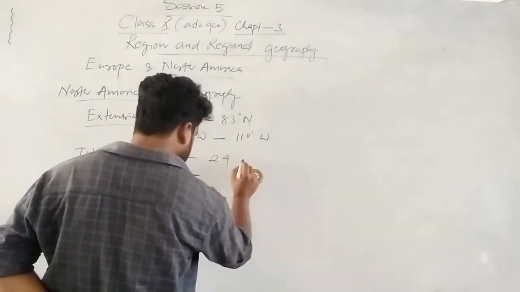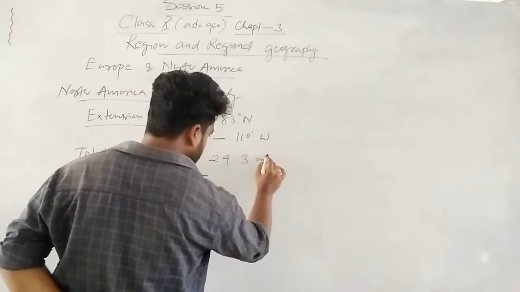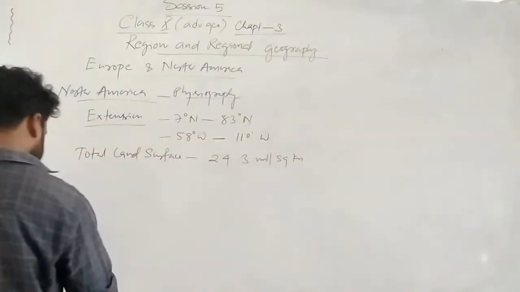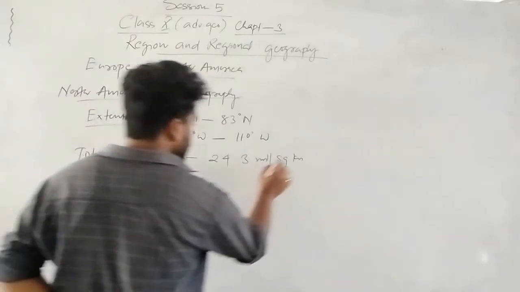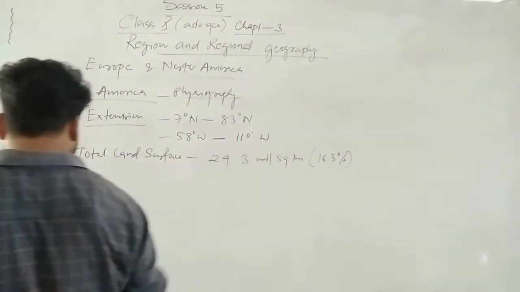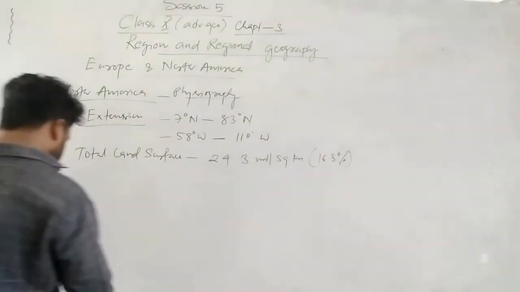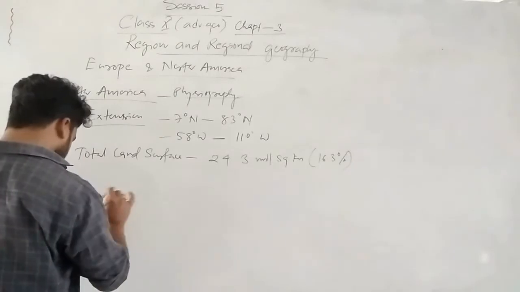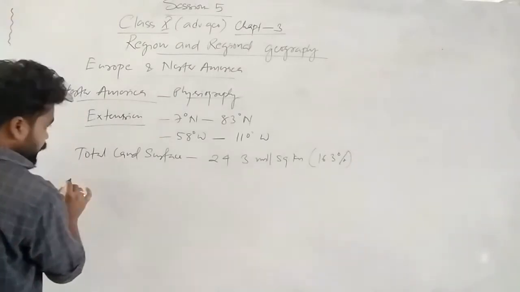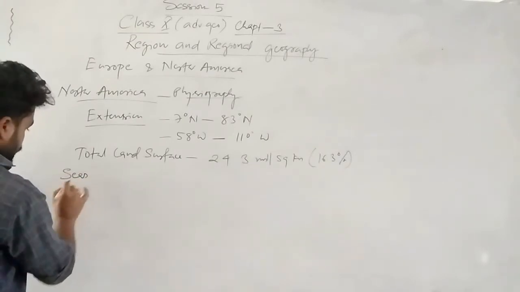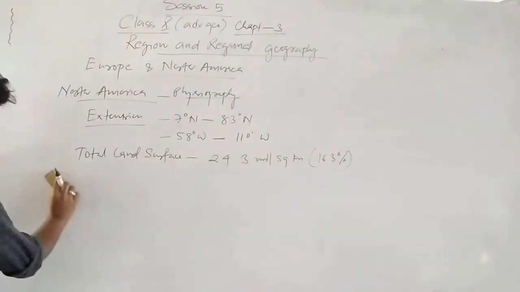24.3 million square kilometers. Okay, that is 16.3% of the total in the world. And again we will see the important seas of North America.